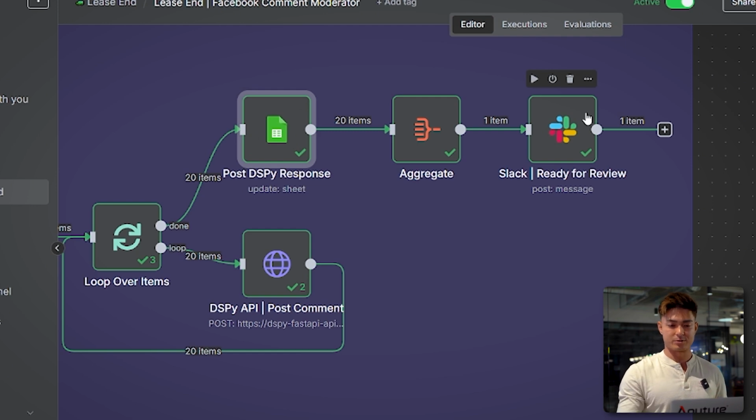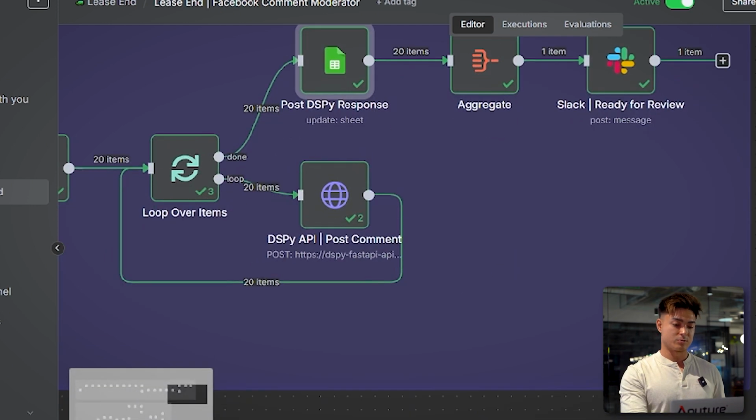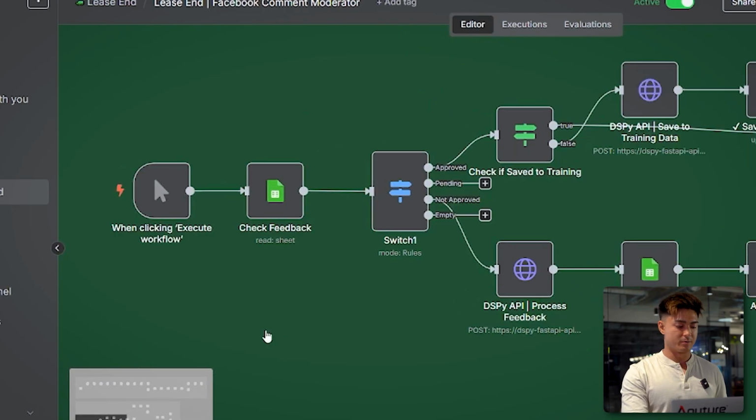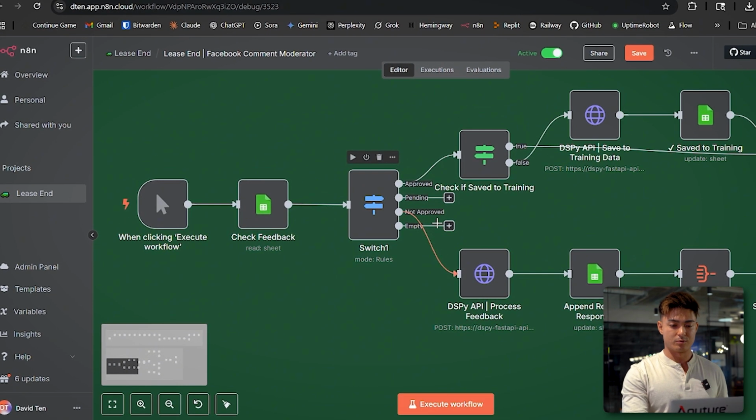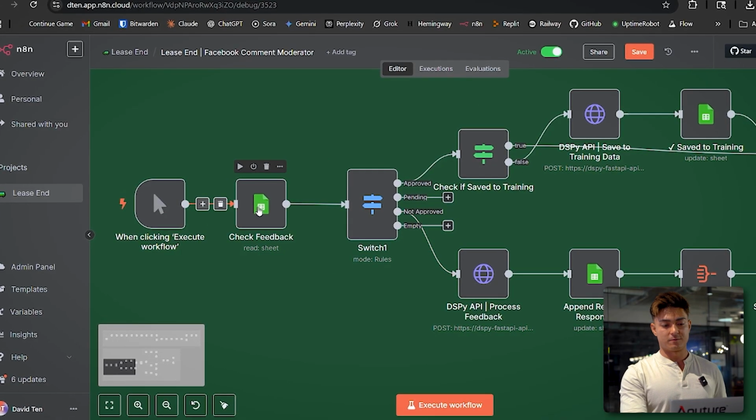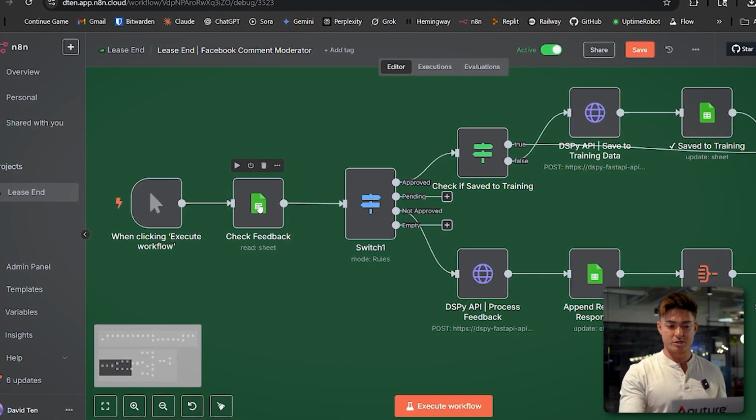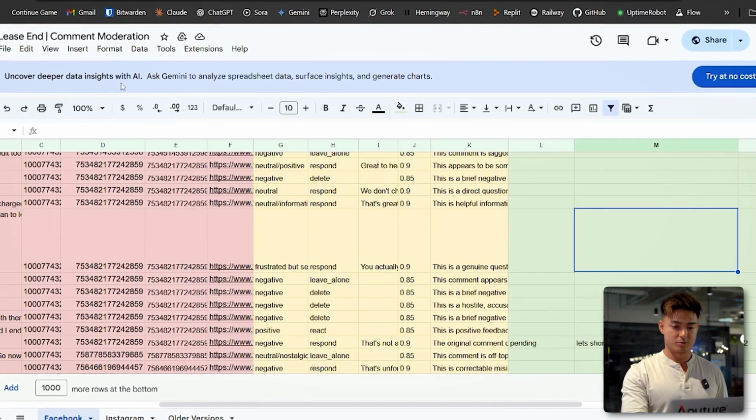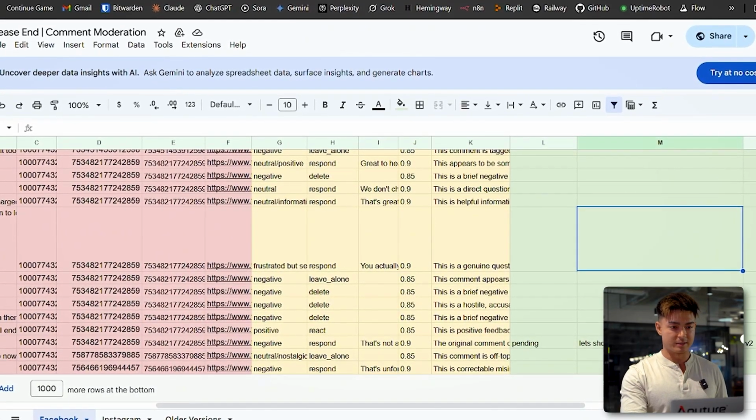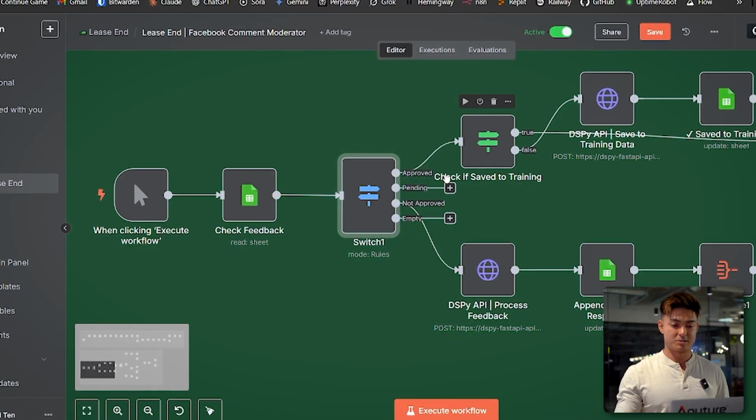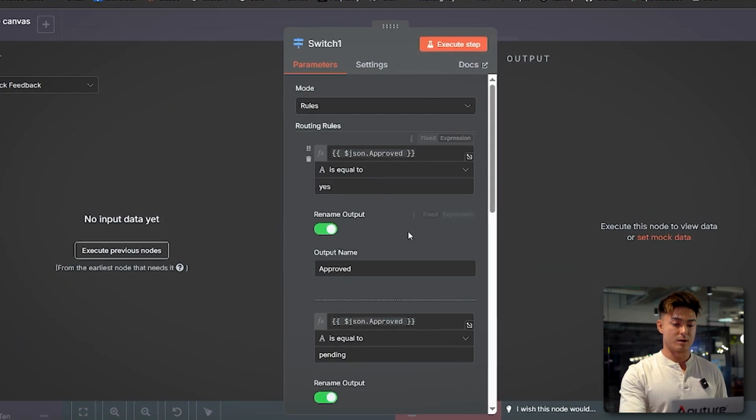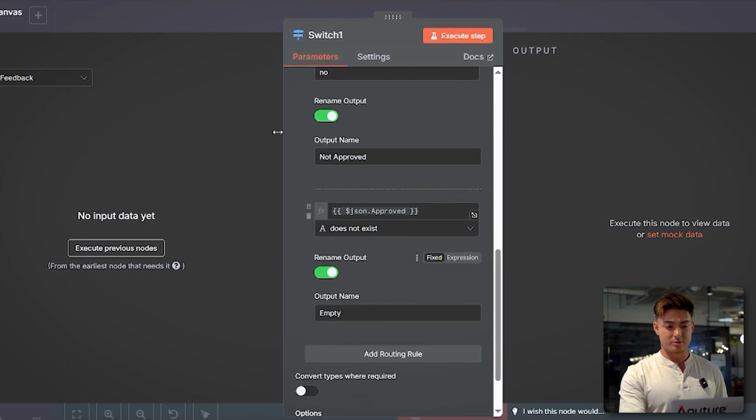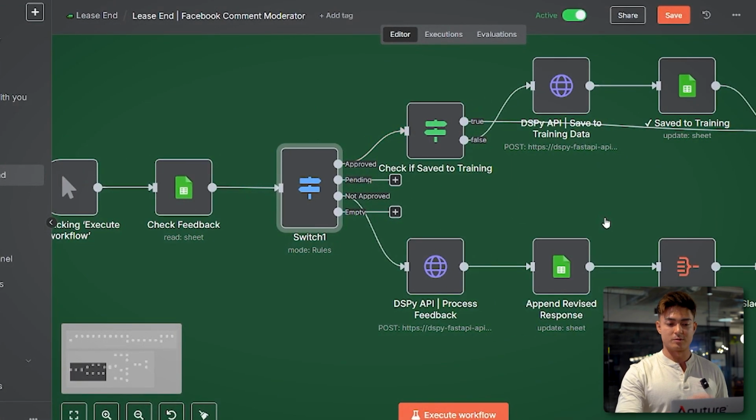So that's just to make sure, hey, one Slack message to the responses. And then here, I think we saw it in action already, but just to walk through this with you. This checks the feedback. So this just reads the whole sheet. It checks where it is in terms of approvals. So here, it could either be pending, it could be approved, which is yes, or it could be not approved, which is no, right? And then sometimes there's nothing there, and that means we don't do anything with it.